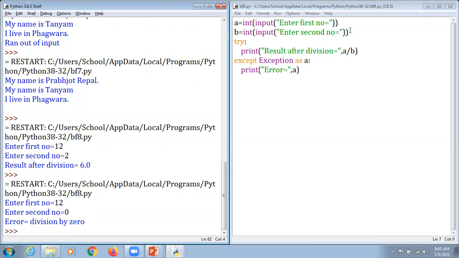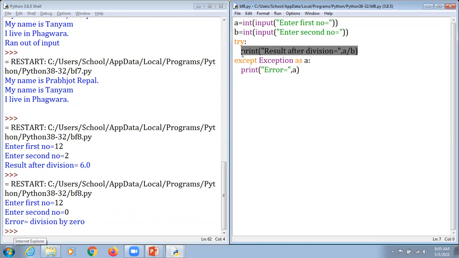Now this is not the appropriate way. In this case Python is going to display an error, that is a division by 0 error, and with the help of this try and except as exception statement, we store that error into a variable a, and then we display the error provided by Python, which is divisible by 0.